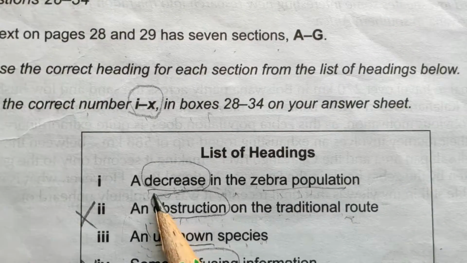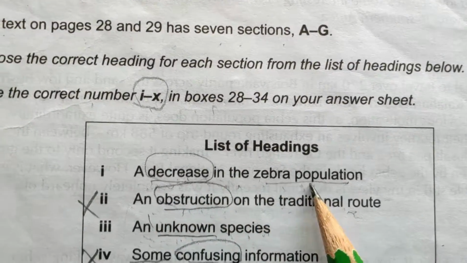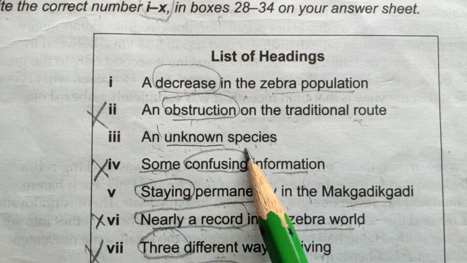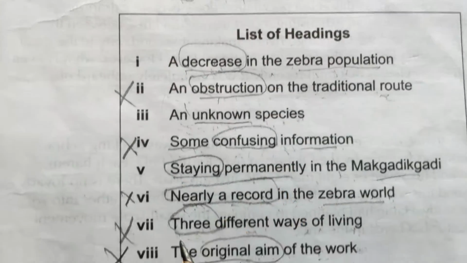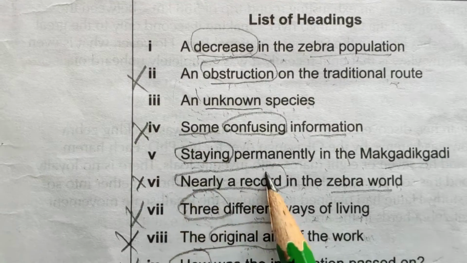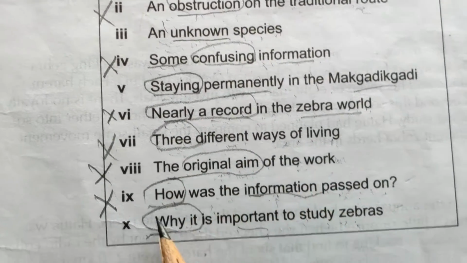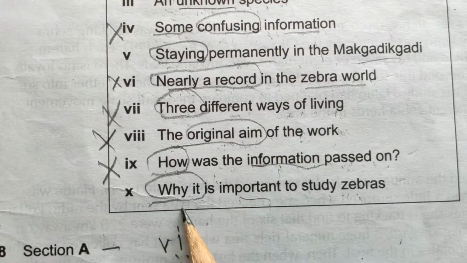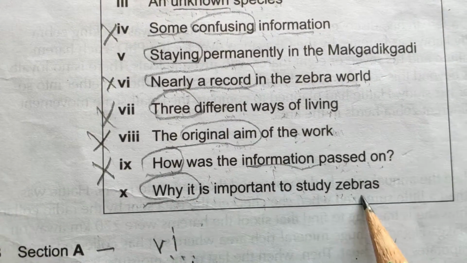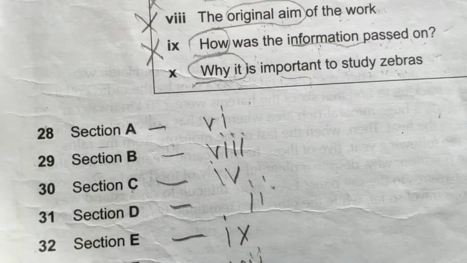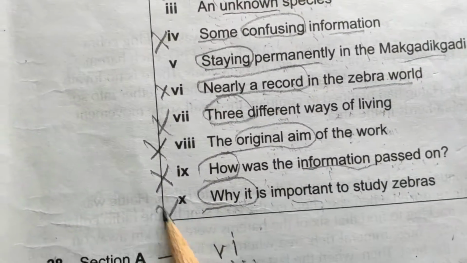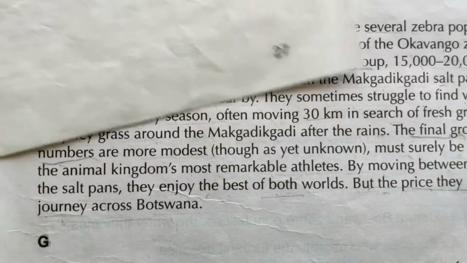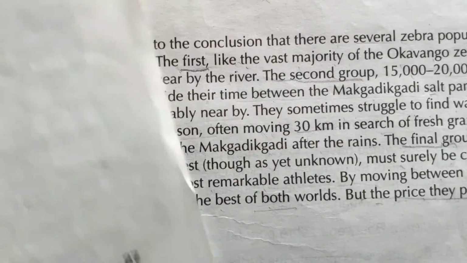Okay, the first is decrease in the zebra population, no. Unknown species, no. They have told about endangered species, but nothing is written about unknown species. Okay, staying permanently, no. Original, okay. Last, this is the last one we have left. Then why it is important to study zebras. Then for this section G, we will be writing here 10th. Okay, now section G, why it is important to study zebras.